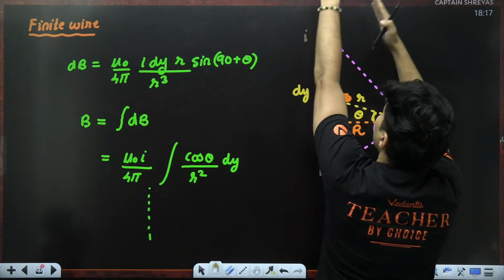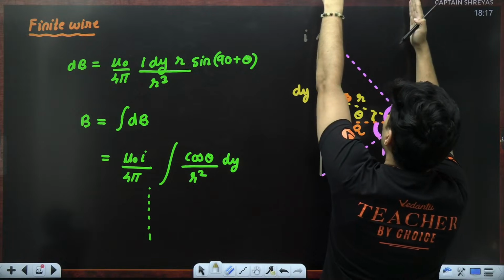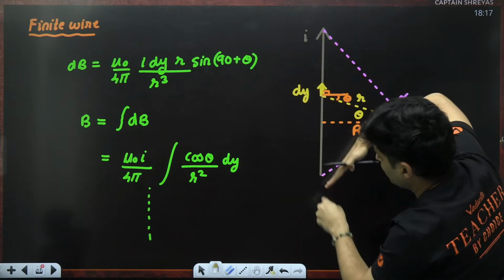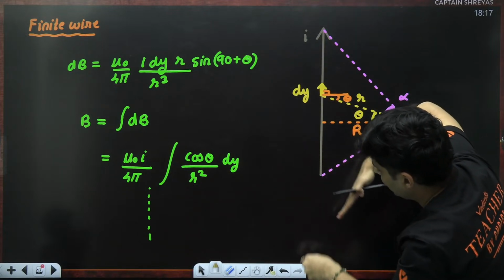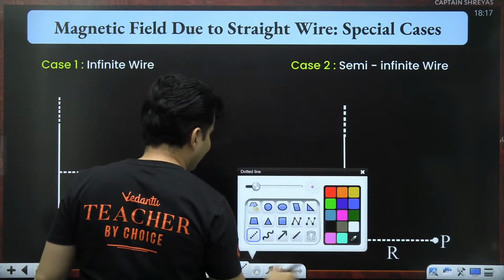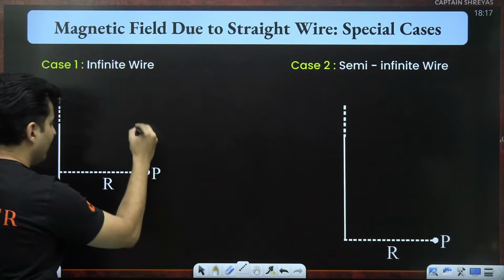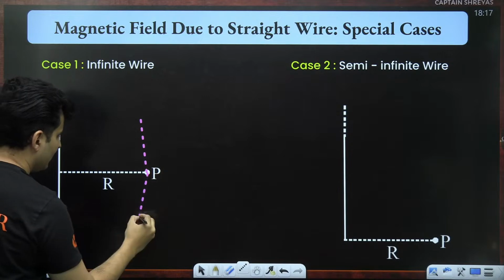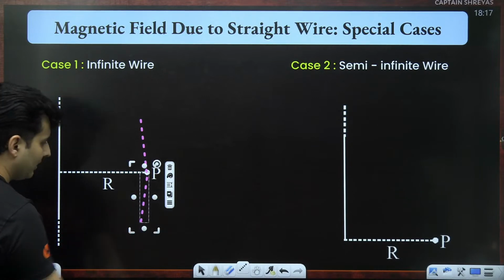Imagine that point is at infinity. So this pink line will go like this, and this point is also at infinity. So this pink dotted line will go like this. So what will be the value of alpha and beta for such a problem? What will be the value of alpha as well as beta? Because they have to go till the end points.